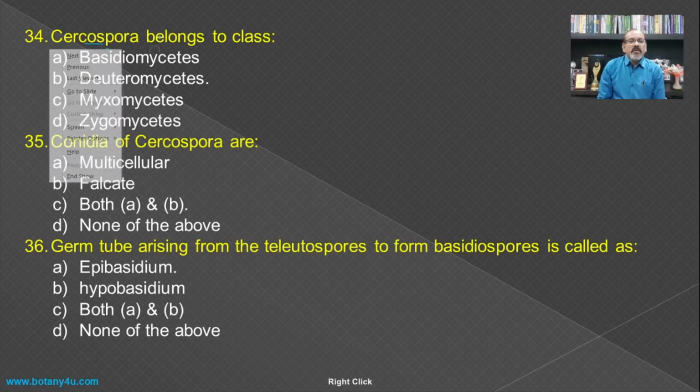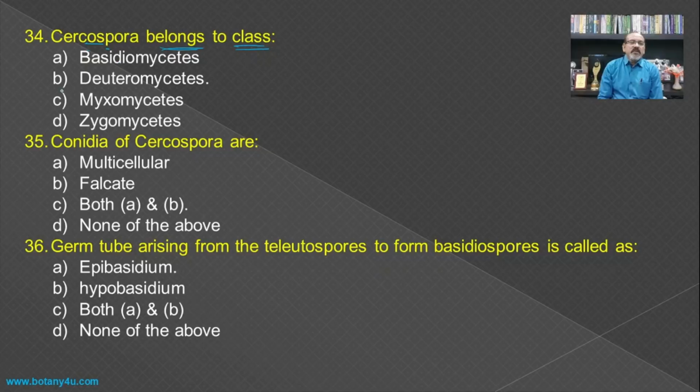Cercospora belongs to class. If you see the Deuteromycetes, which include the Cercospora, as we know that in Basidiomycetes there is Puccinia, in Myxomycetes Albugo, Zygomycetes Mucor, and hence the Deuteromycetes becomes the answer as it includes the Cercospora.